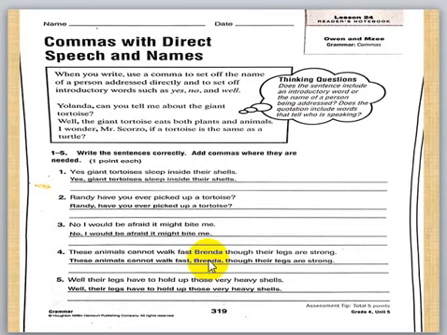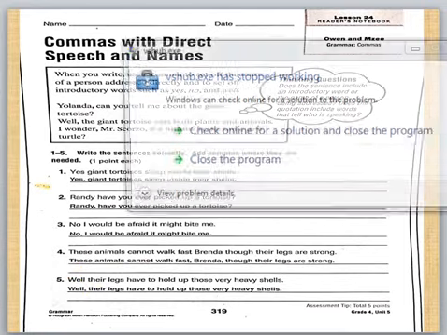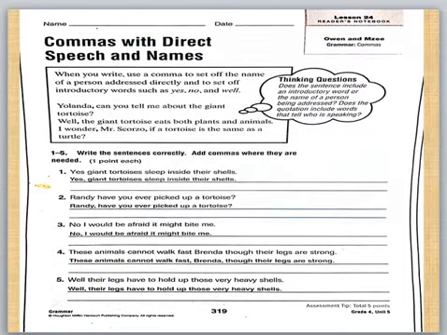You got it? This is very easy with direct speech, when you call someone, or we have names, or yes or no or well. So we'll go to another page to complete all things about commas.